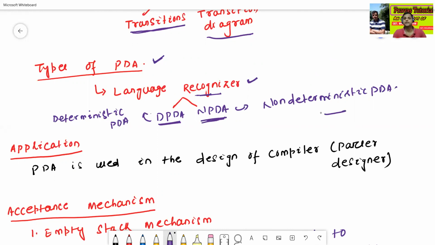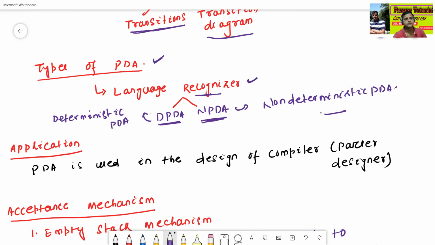So what is the meaning of deterministic and what is the meaning of non-deterministic? Later we'll see with the help of one example, because we'll practice many more examples of push down automata, for DPDA, deterministic push down automata, and for NPDA, non-deterministic push down automata. In this class we'll just discuss the notations and some terminologies about the push down automata.